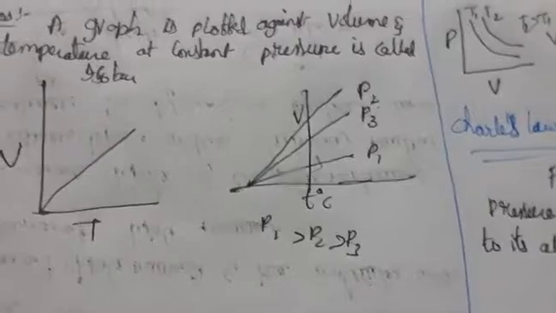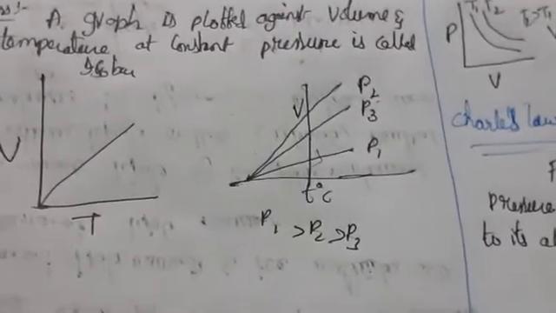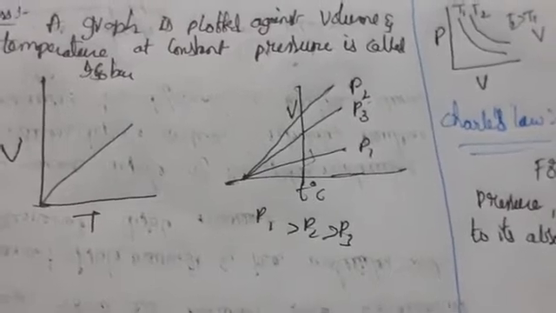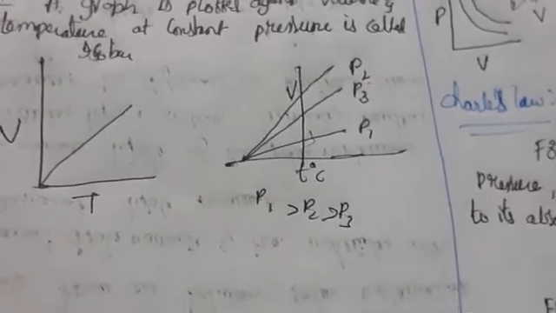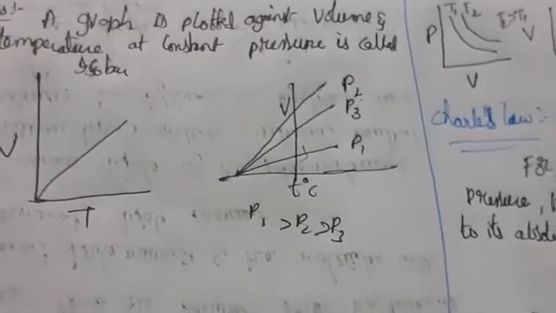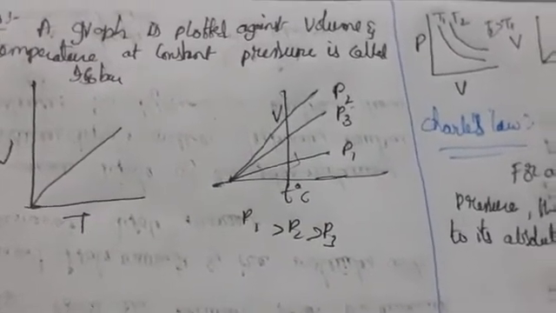Charles found that for all gases at any given pressure, the graph of volume against temperature is a straight line, and on extending to zero volume, each line intercepts the temperature axis at minus 273.15 degrees only.